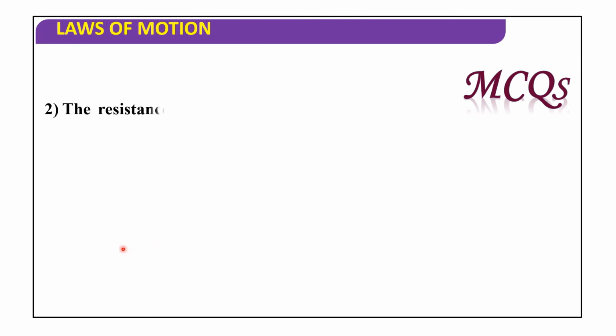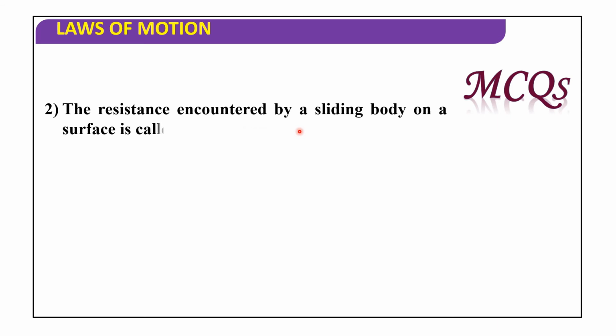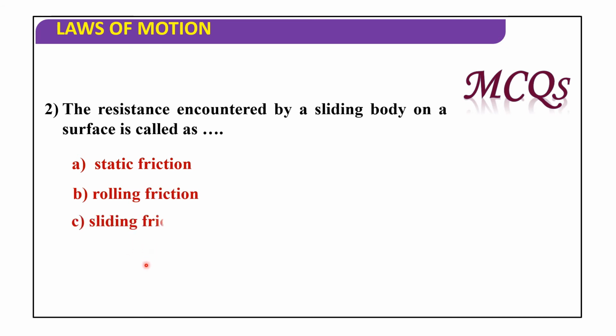Next: the resistance encountered by a sliding body on a surface is called as static friction, rolling friction, sliding friction, or none of these? It is called sliding friction.